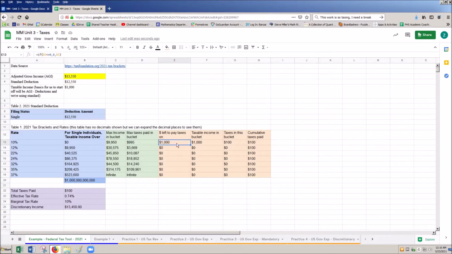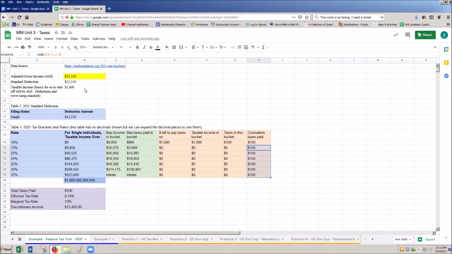So I take $1,000, and that's the taxable income within this bucket. So basically I'm saying everything falls in this bucket, and this is the tax that I'm paying on it. This is 10% of the $1,000. This gives me my cumulative taxes paid for that bucket. As I go down, I have now completed, I have paid taxes on all of my income, so I have no more left to pay taxes on. So that's why this just continues to be 100.